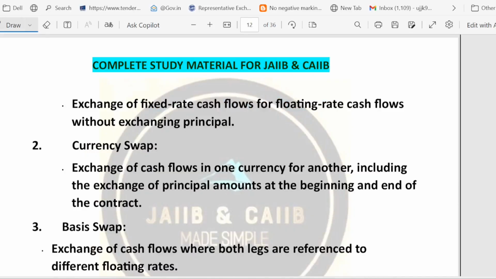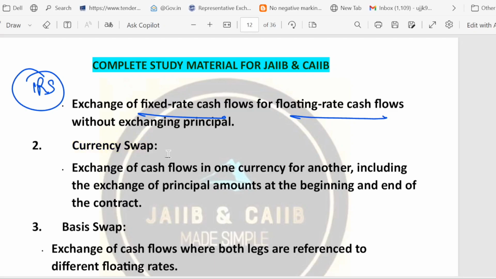So in this case, what happened in the case of IRS? IRS means interest rate swap. We exchange fixed rate cash flow for floating rate cash flow. And then the second type we have is called currency swap. In the case of currency swap, we exchange interest and sometimes principal in different currency.